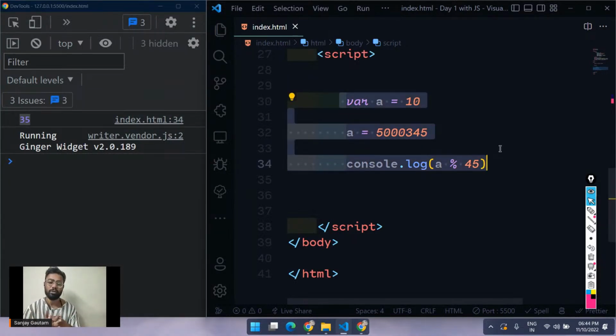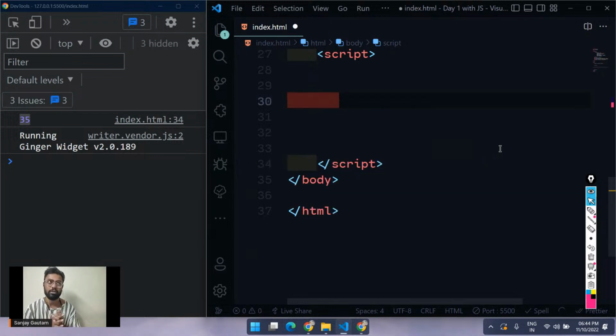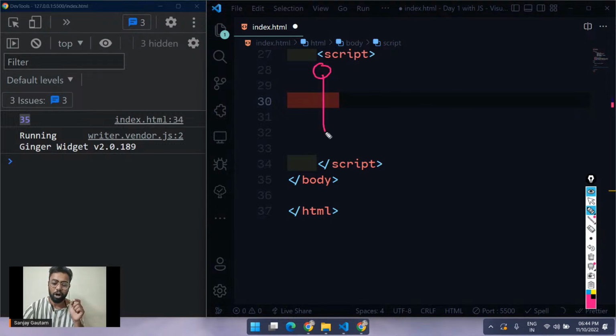And from today, we are just going to start with some conditional statements. We call it control flow. As I told you, the code will start reading from top to bottom. It's just going to execute each and every line it encounters. So if I do console.log 1, 2, 3, 4, 5, 6, 7, 8, 9, 10, it's just going to execute each line. It's not going to skip any line.